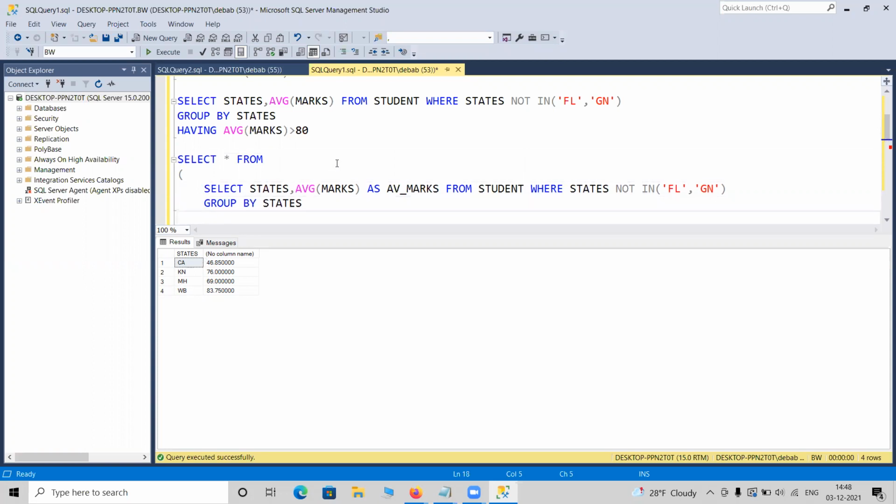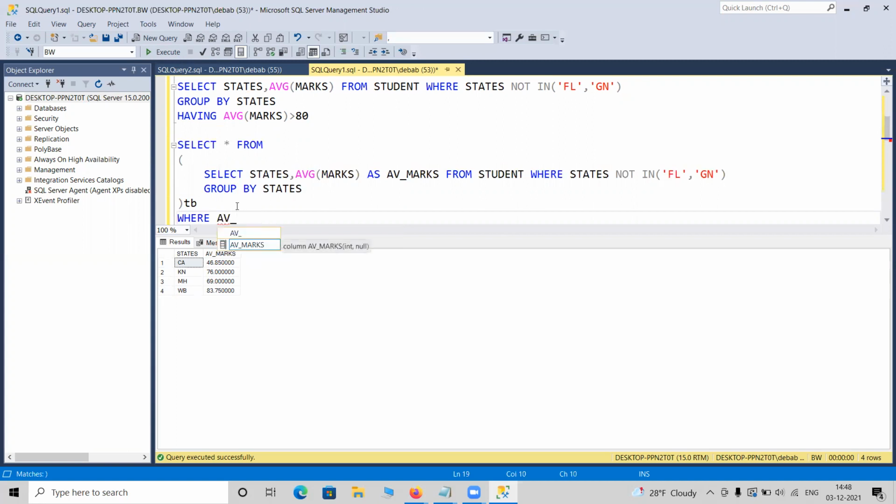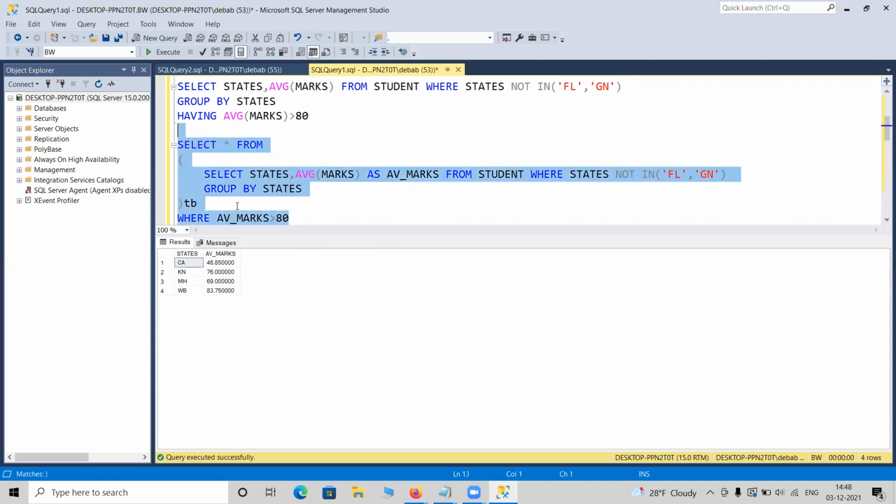So if I do something like this and take it as a table DB, and run this, it is a new table behaving like one. From this new table, you can simply write where AV marks, now, instead of having, you can use that. Where average marks greater than 80. So you can use this field.